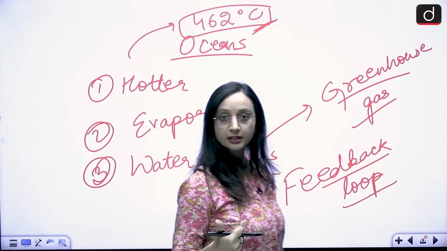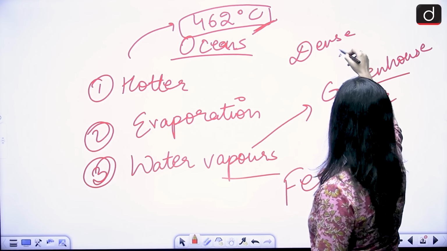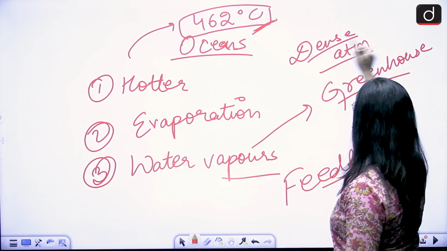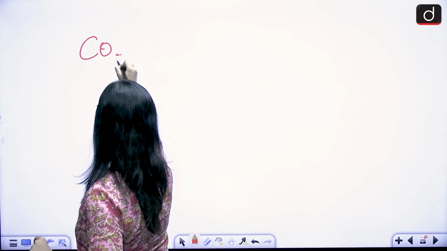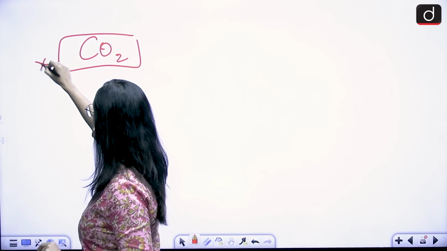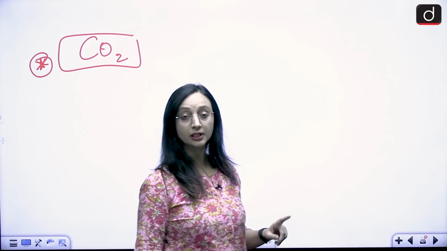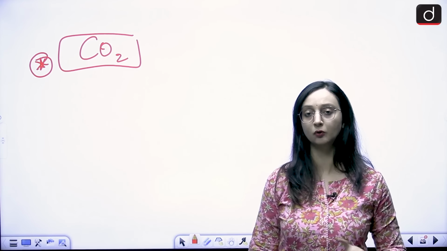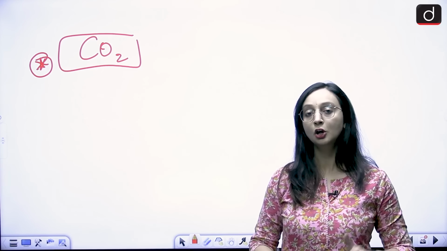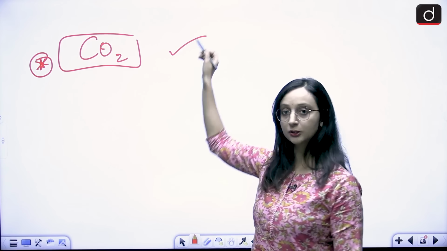Okay, one reason for having a dense atmosphere: the atmosphere is also dense because of a huge accumulation of carbon dioxide as well. It is believed that there was a lot of volcanic activity present on the surface of Venus, and when a volcanic eruption happens, CO2 is released.